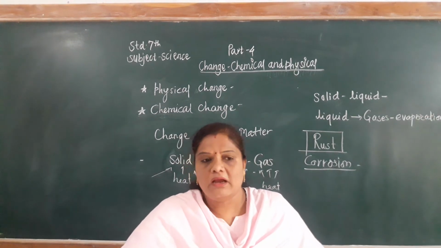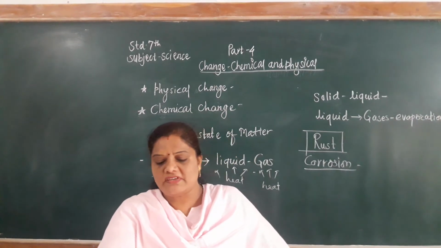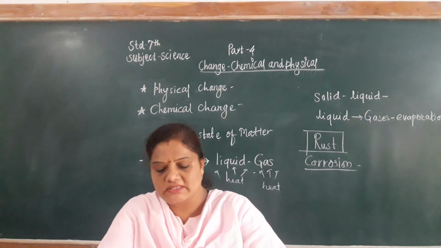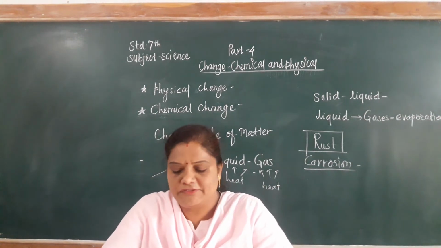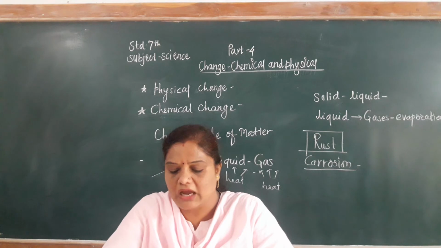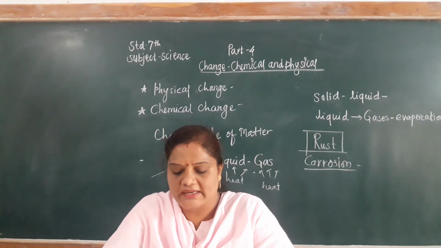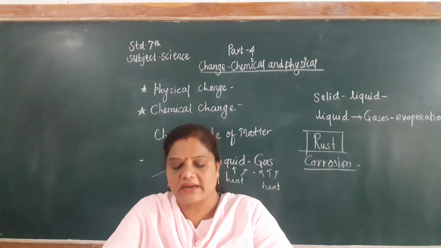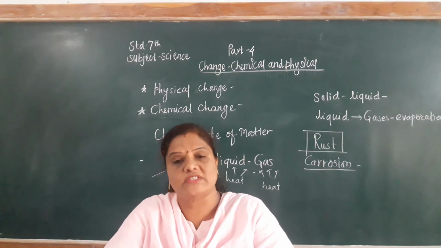See here, one more paragraph is given to you to always remember. While classifying changes, we take into account only one criterion at a time. However, a number of different criteria can be applied to some changes.